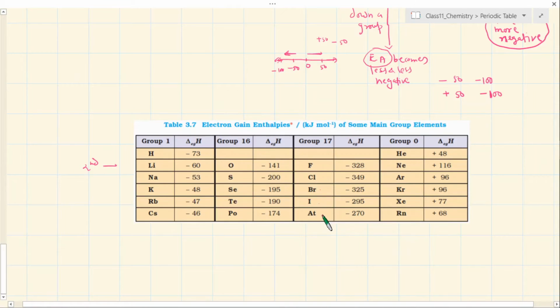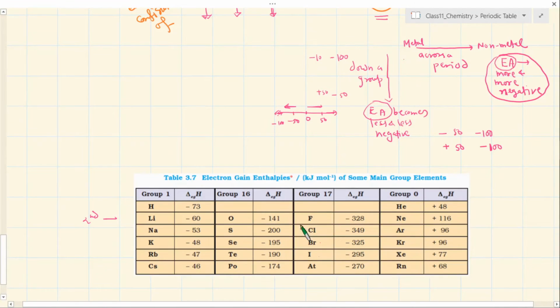If you look at the trend of electron gain energy, which is this one, you see that chlorine is shown right now as minus 349. Actually, in the periodic table this is a really very high value, in the sense of very high negative, the most negative value you will find. That means chlorine welcomes electrons easily and the process of electron gain is spontaneous, so a lot of energy is released.